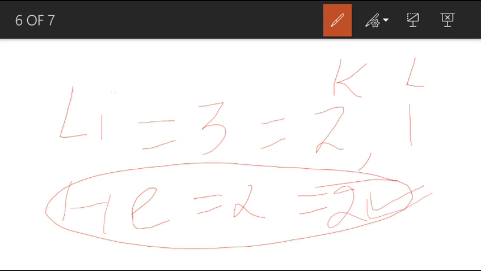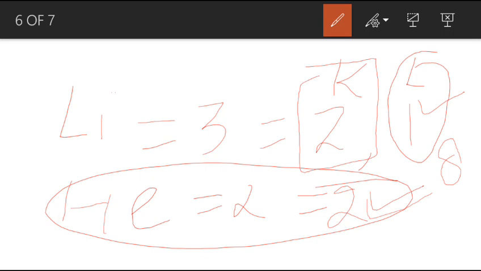But in lithium its valence shell is L. It must contain a total number of 8 electrons, so it is short of 7 electrons. That is why it will lose 1 electron. It will lose this valence electron, and after losing, its electronic configuration becomes 2. The number of electrons that are left in the lithium, that is 2. So its electronic configuration is matched with the helium. Hence it becomes stable, and it becomes stable only when it loses an electron.